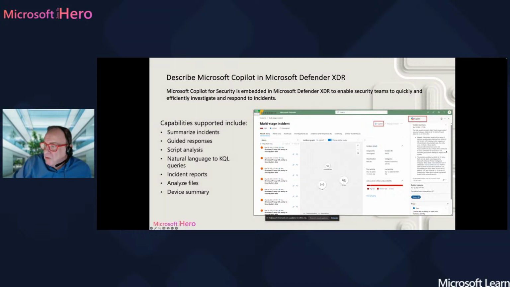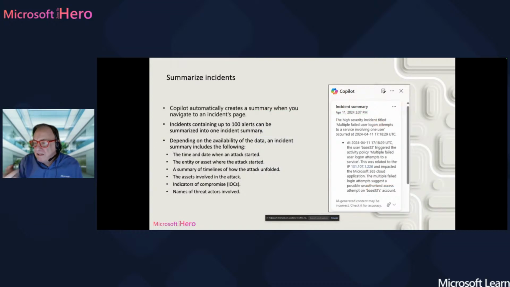Create an incident report and print it and give it to your manager. Analyze files that you may find in these incidents and alerts. And also ask for specific devices. All this information, as you can see, is up here. Similar incidents, summary, evidence and response, investigation, but everything can be summarized and translated to something very natural that we can really understand with Copilot for Security. And this is actually what I was talking about, the summarized incidents. So Copilot will automatically create a summary when you navigate to an incident's page.